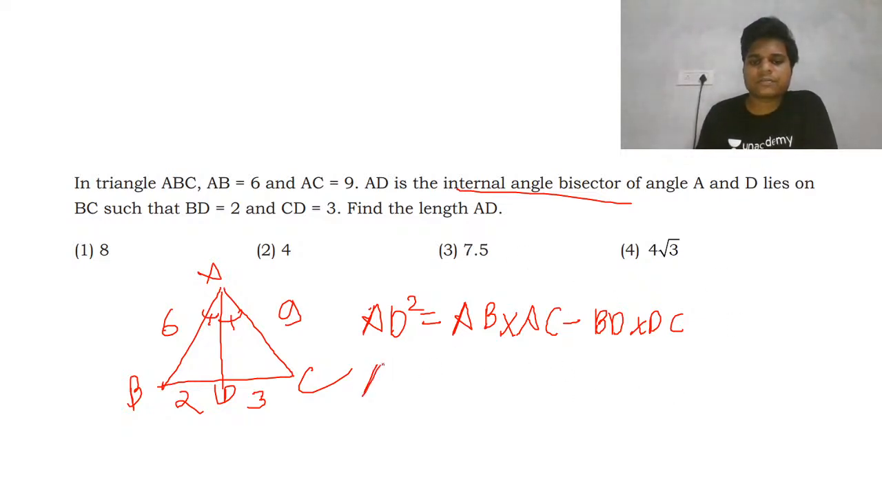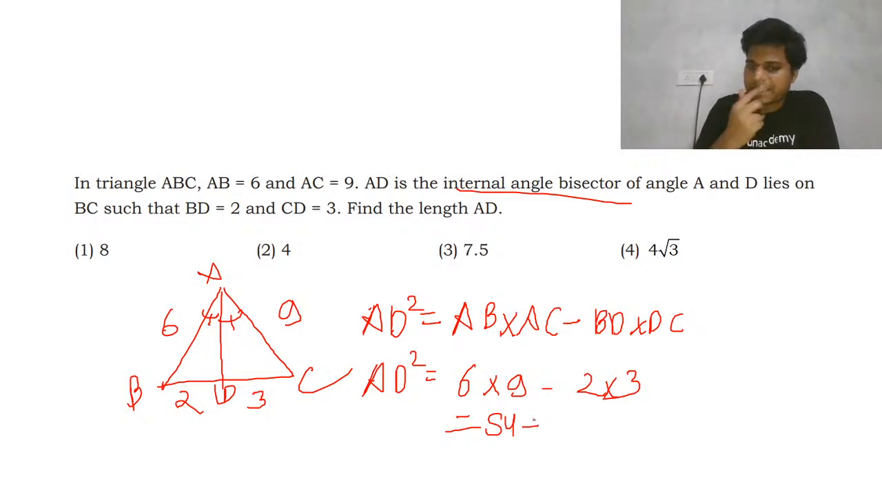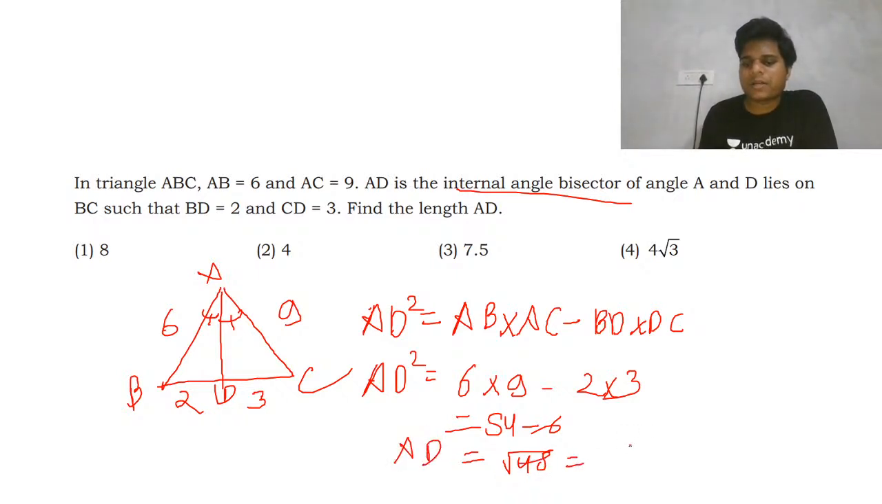So now just put the values here. AD square equals AB 6 times AC 9, that is 54, minus BD times DC, 2 times 3, that is 6. So 54 minus 6 is 48. So AD equals root 48, that will become 4 root 3. This is your answer. Any doubt, guys? Anyone has any queries, any doubt in this question? Just let me know. Just note down this formula if you don't know it. This is for your angle bisector.